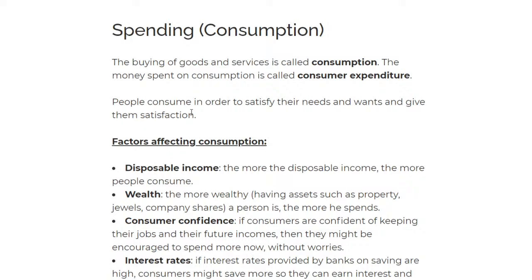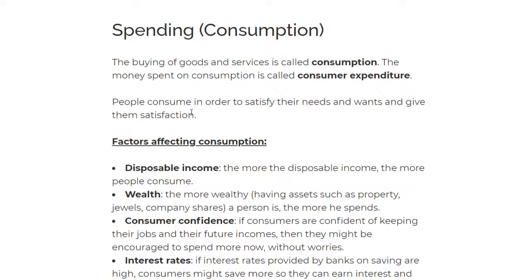Disposable income is the same thing as just normal income. What that basically means is something that relates to just normal income. When I work, that's my income. So if I have more income, what will that mean? I have the ability to consume more, meaning the ability to pay more. So my spending will increase if I have a higher disposable income.